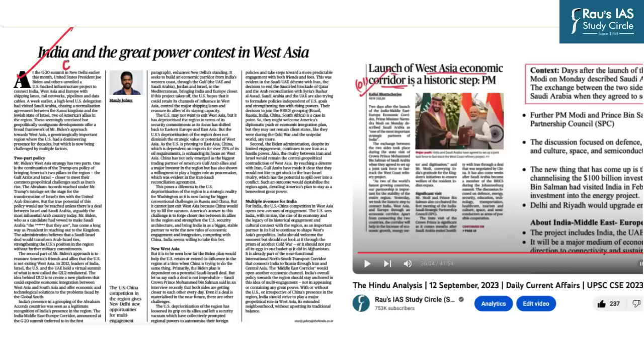This topic has appeared at page number 8 in today's The Hindu Daily edition. The topic reads India and the Great Power Contest in West Asia. This topic is again important from the General Studies Mains Paper 2 perspective, that is IR, International Relations, because it specifically mentions that relations between India and regional groupings as well as extended neighborhood are important.